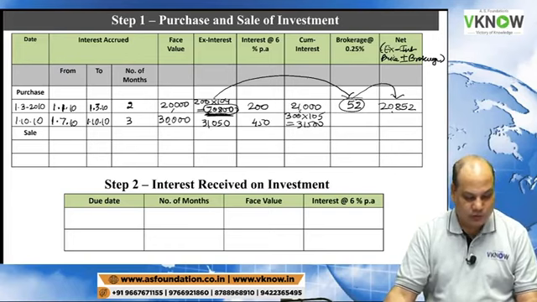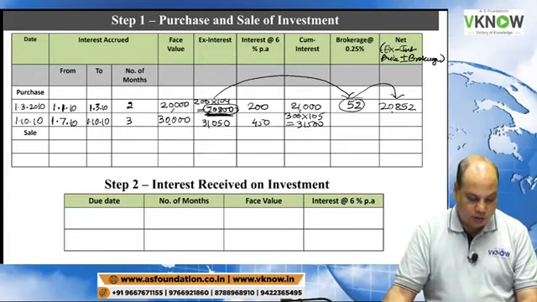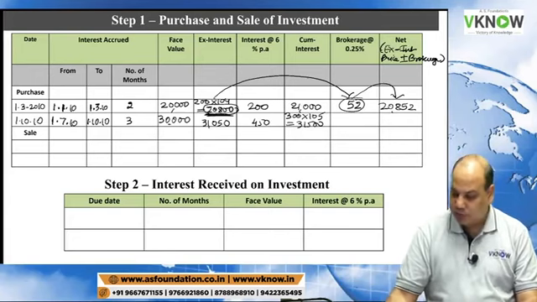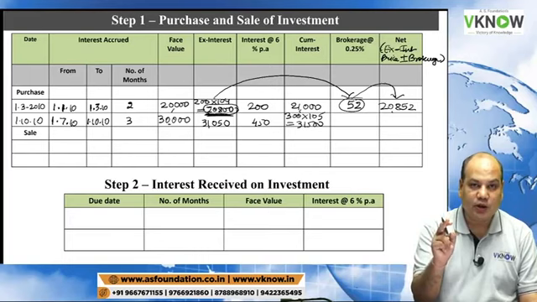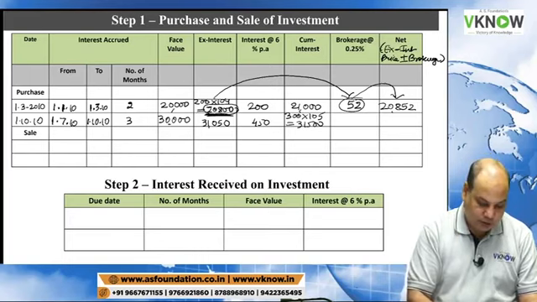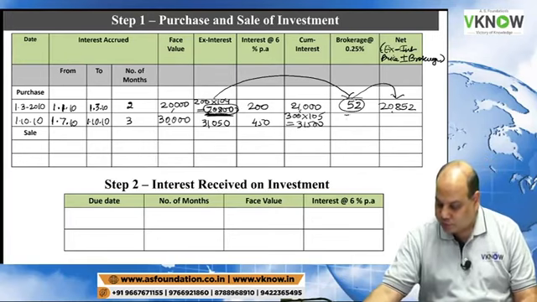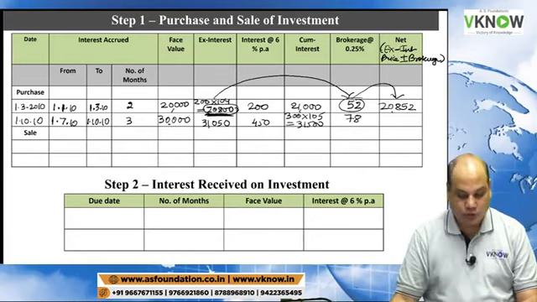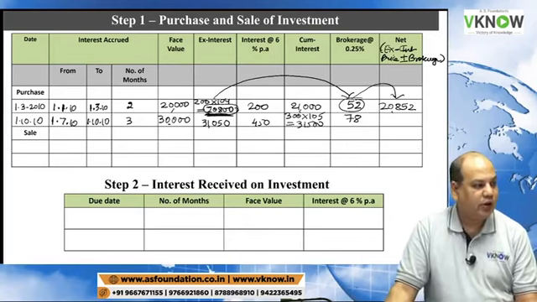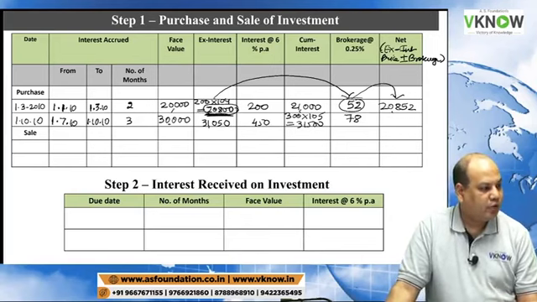Find out ex-interest amount is 31,050. And then on 31,050 multiply by 0.25%. So you will get 77.625. Please round off to 78 rupees.